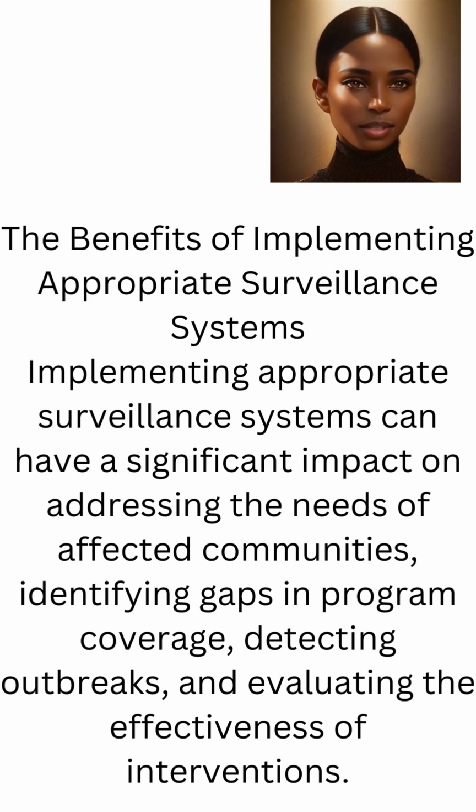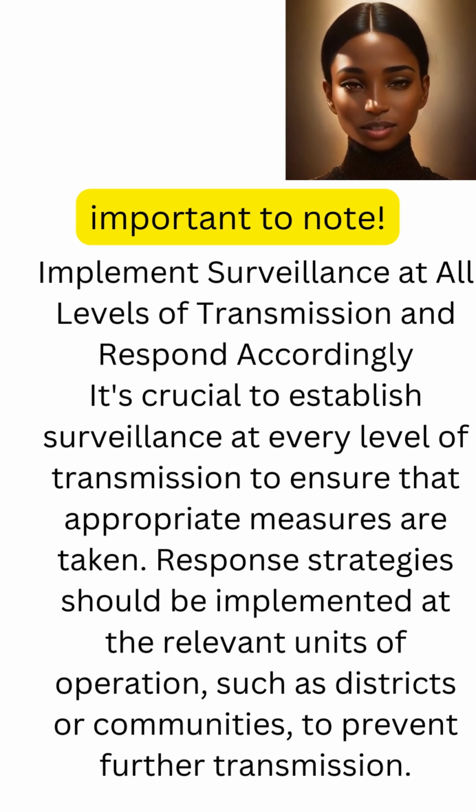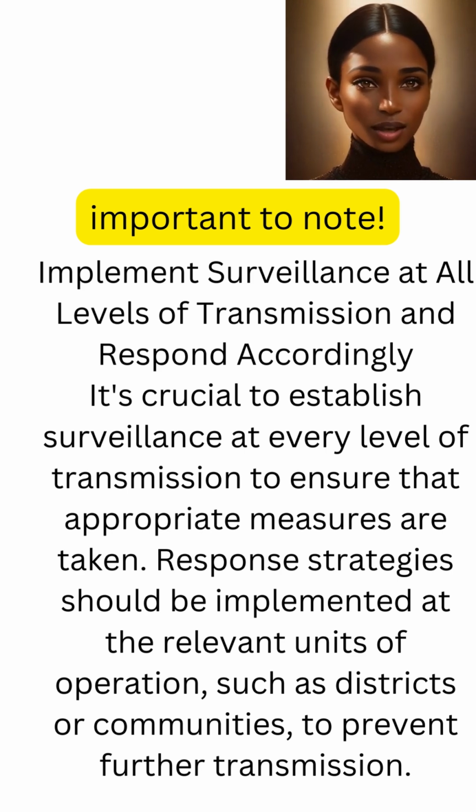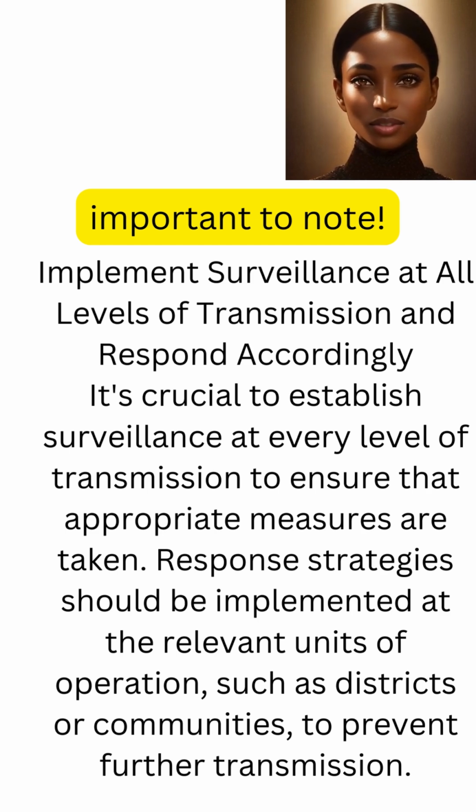Implementing appropriate surveillance systems can have a significant impact on addressing the needs of affected communities, identifying gaps in program coverage, detecting outbreaks, and evaluating the effectiveness of interventions. Important to note, implement surveillance at all levels of transmission and respond accordingly. It's crucial to establish surveillance at every level of transmission to ensure that appropriate measures are taken. Response strategies should be implemented at the relevant units of operation, such as districts or communities, to prevent further transmission.